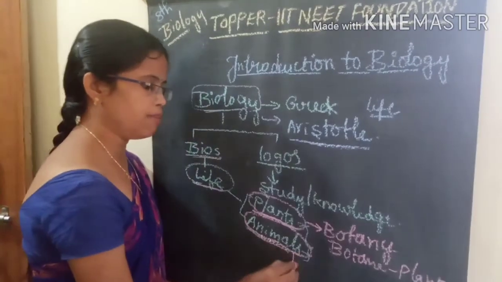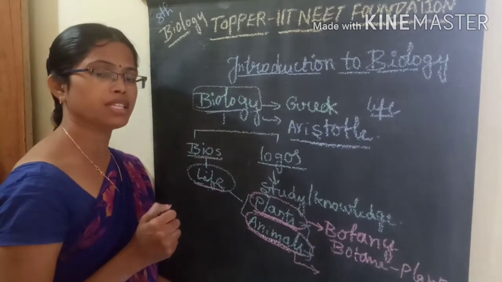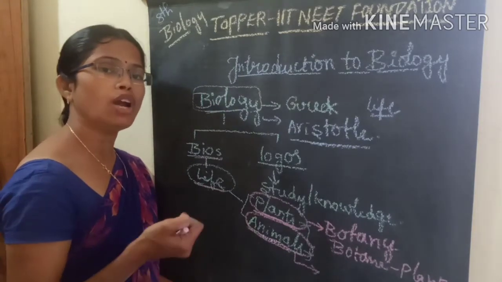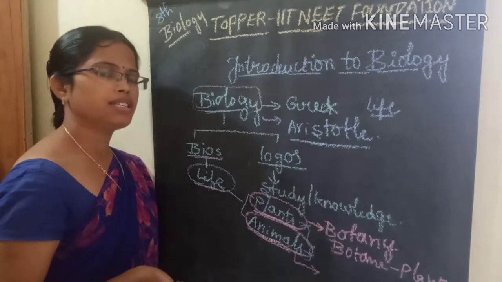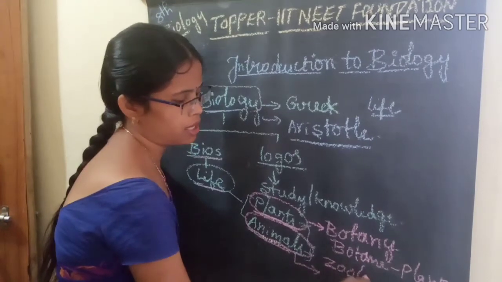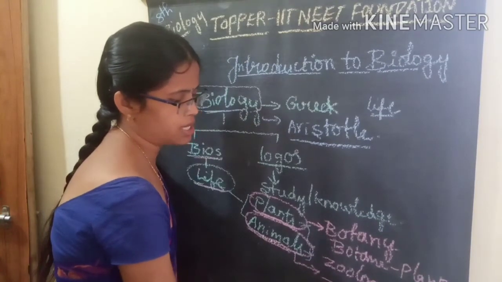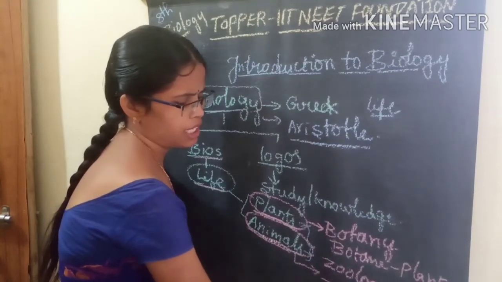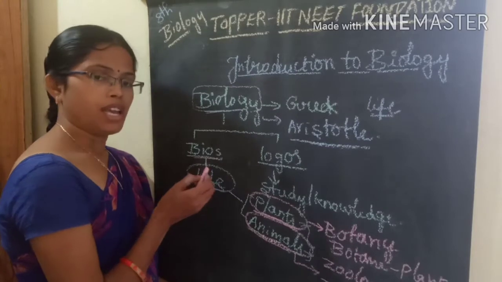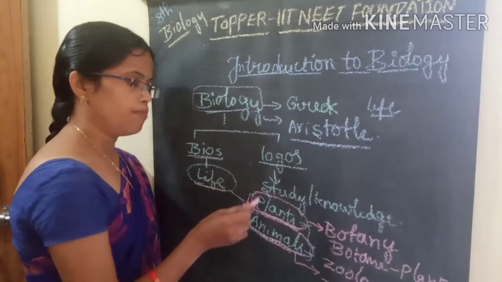And the second one, animals. What is the animal structure? What is the function of animal organisms? What are the different types, and what is the classification? What are the different metabolic activities present in these organisms? All of these come under animals. The study of animals is called zoology. What is that? Zoology. In the Greek language, zoo means animal and logos means study or knowledge. So this is in biology. Again, we divide biological study into mainly two types.